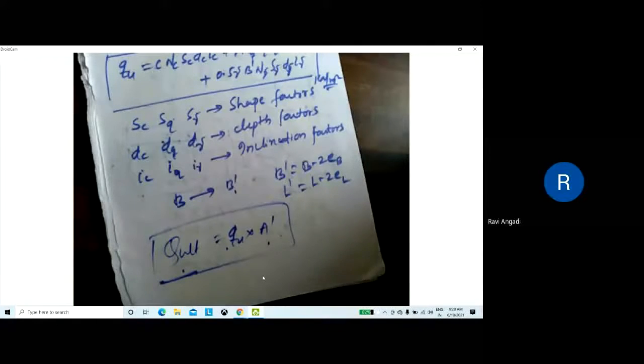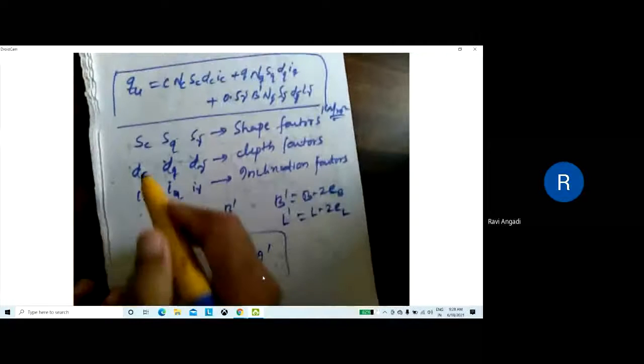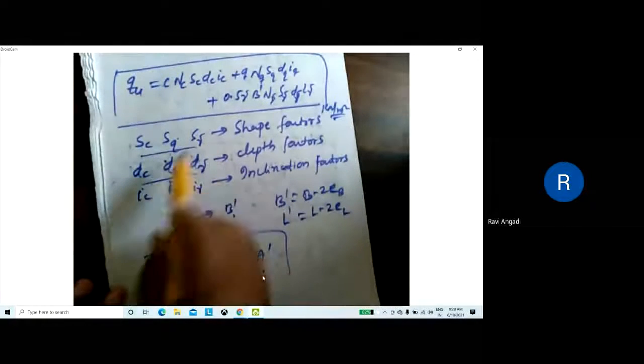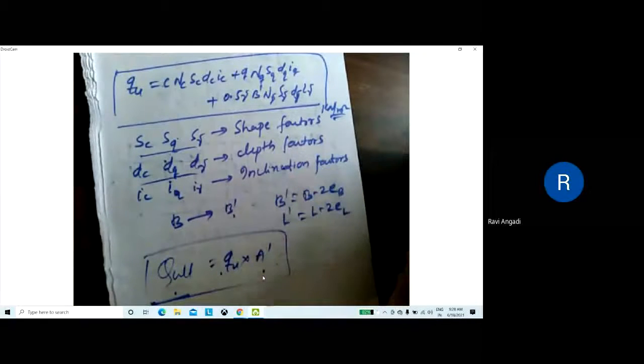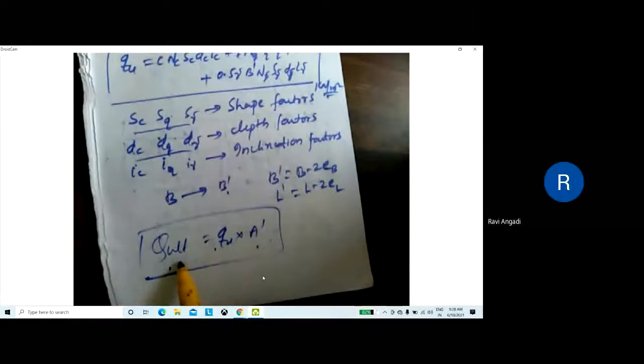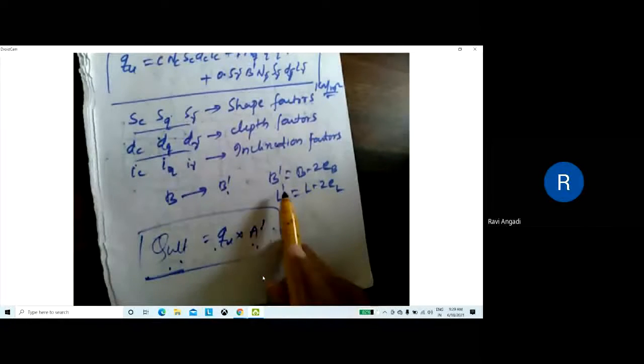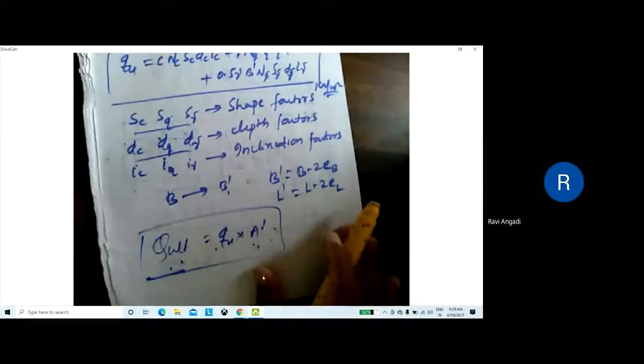So this is about the effect of eccentricity. These SC, SQ, S gamma, the shape factors, depth factors and inclination factors, are already given in the equation. The same equation is to be referred to for calculation for different shapes of footing, rectangular, square, circular, and the shape factor will change accordingly. You include those in the equation and get the answer. Finally, the ultimate load carrying capacity of the foundation is QU multiplied by A dash. Why am I taking A dash? Because of eccentricity. Is it clear?